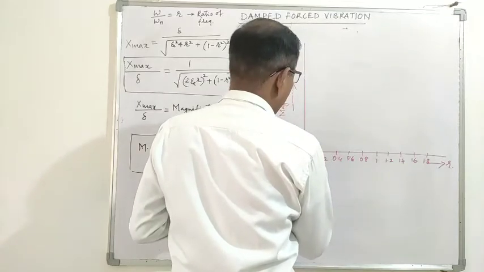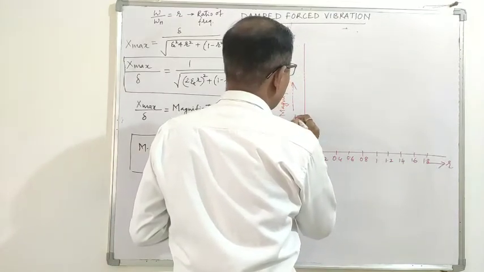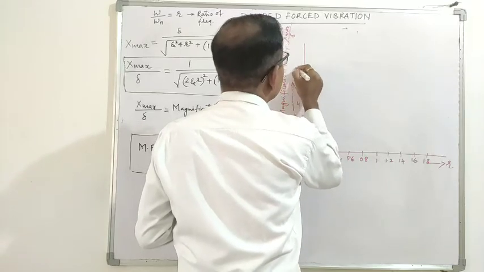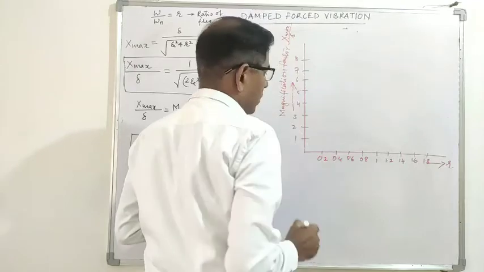On the vertical axis this is 1, 2, 3, 4, 5, 6, 7, 8.